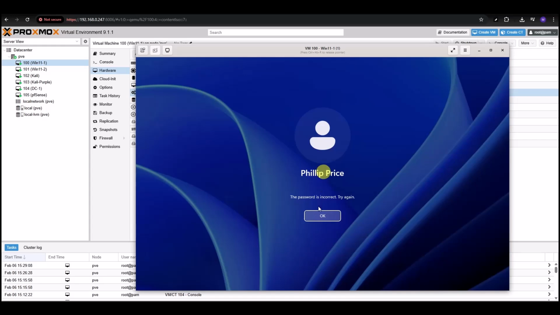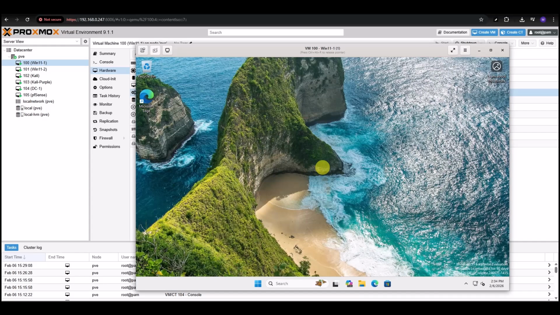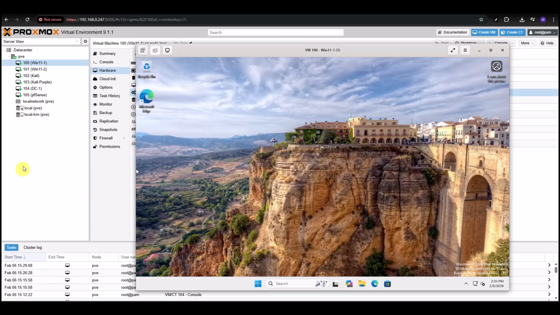So once you've got Spice working, we need to go ahead and open that VM. And there's one more thing that we need to install. And if you need to release the mouse, it is Control-Alt-R. And now you see the mouse is released.